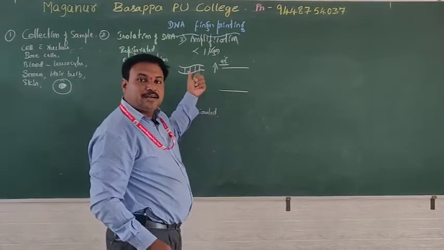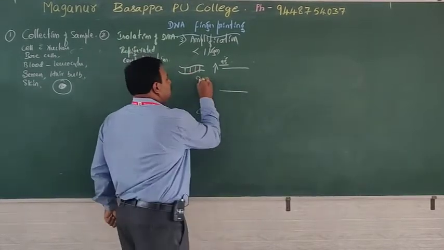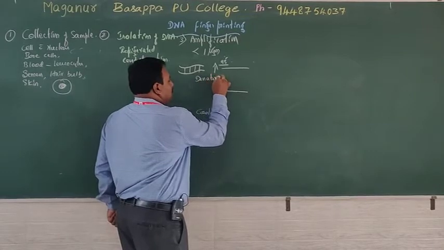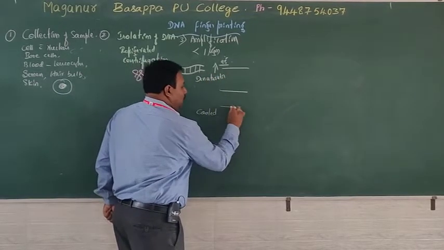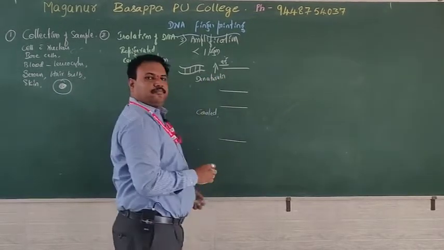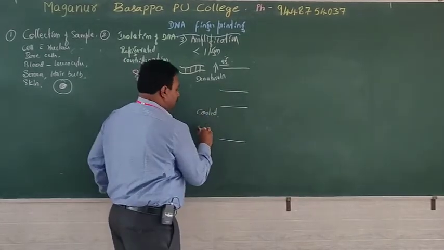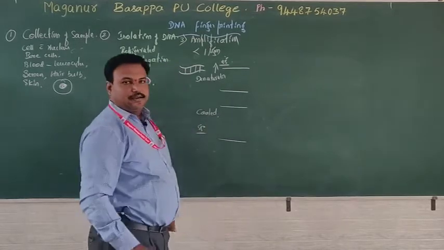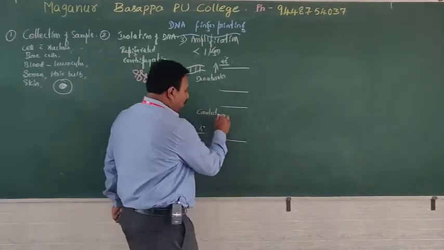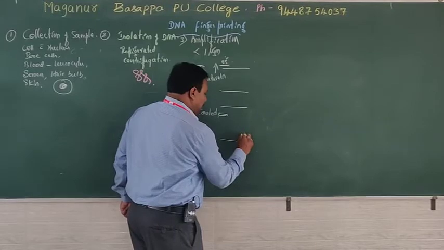Separation of DNA strands because of heat is called denaturation. Now during cooling, at about 55 degrees centigrade, we have to add the primers.